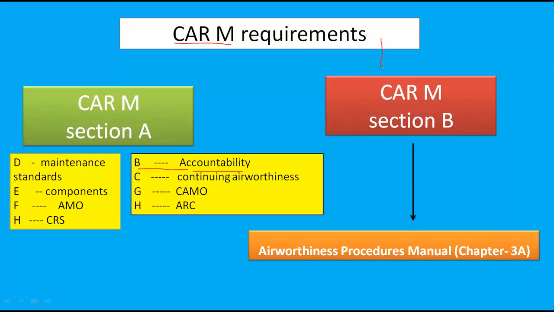One section is for DGCA itself, that is section B. Another section is for operators, CAMO, maintenance organization who will keep the aircraft in a continuing airworthiness state. They should follow the CRM section A requirements to keep that aircraft in a continuing airworthiness.